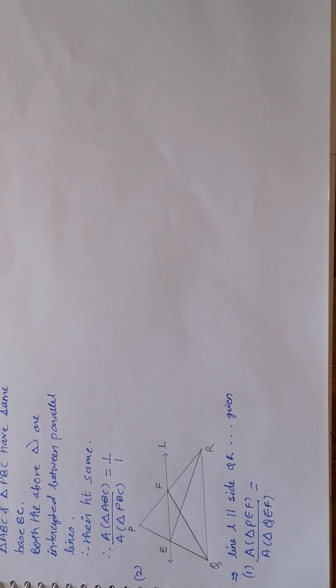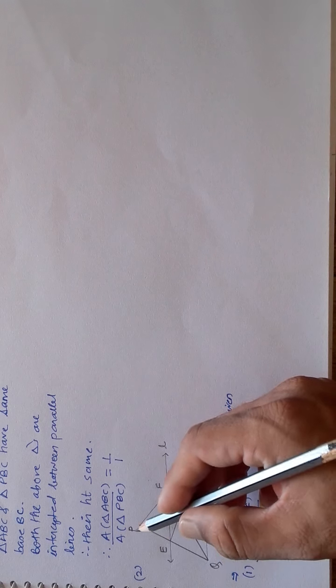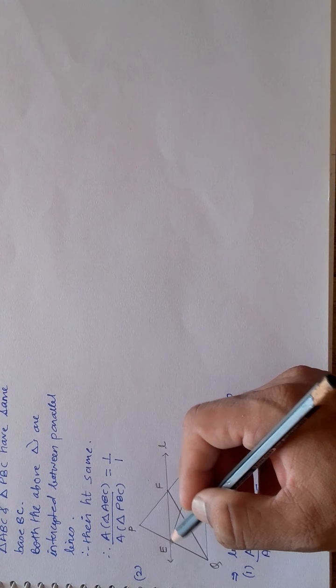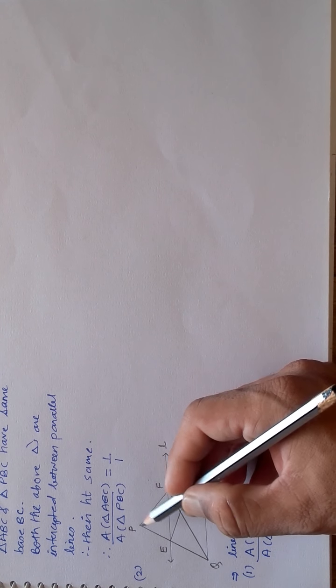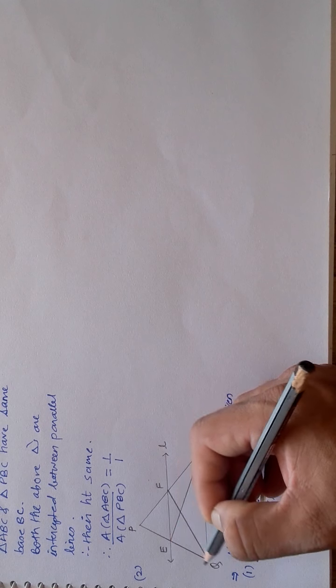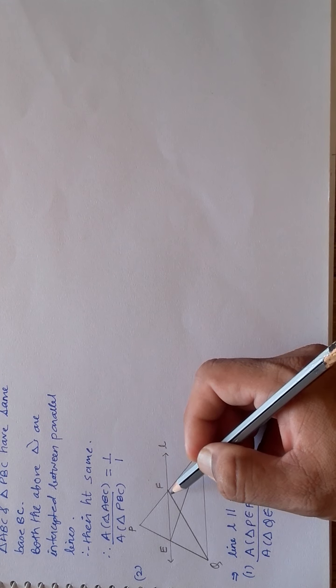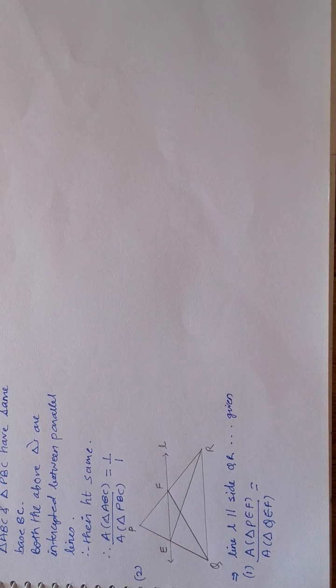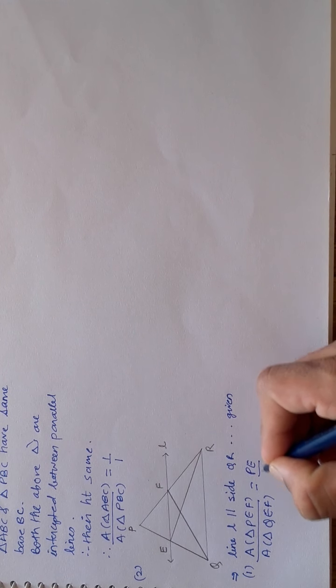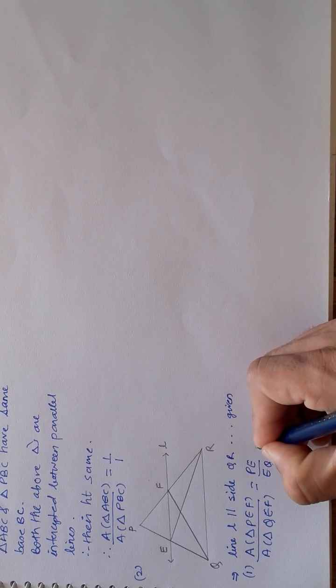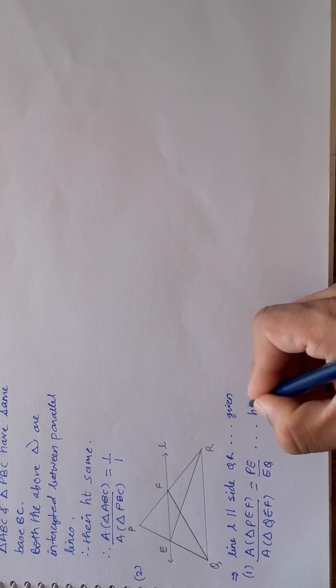Now if I consider PE as the base and EQ as the base, the height will be drawn from F, which will be common for both. That means triangle PEF and triangle EQF have the same height. And if the height is the same, then the ratio of areas will correspond to their bases. That is, it will be equal to PE is to EQ. I will say here the height is the same.